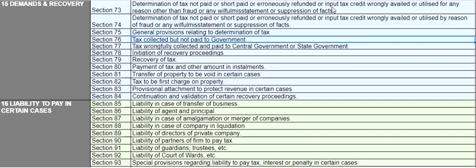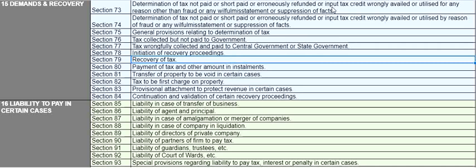And there are some general provisions relating to determination of taxes, and section 76 deals with the tax collected but not paid to government. Section 77 deals with tax wrongfully collected and paid to government. Section 78 starts the recovery proceedings, initiation of recovery proceedings. So till section 77 determination of taxes will be done, and from 78 recovery proceedings will start.